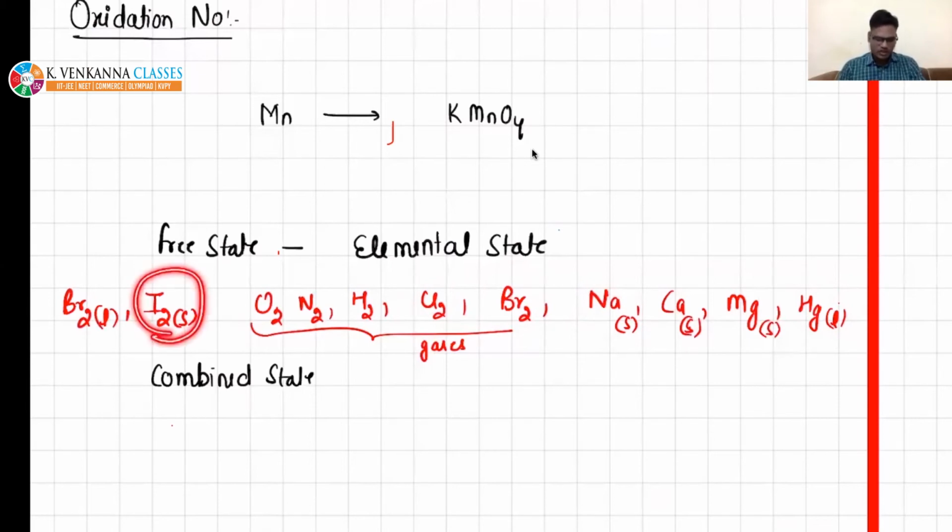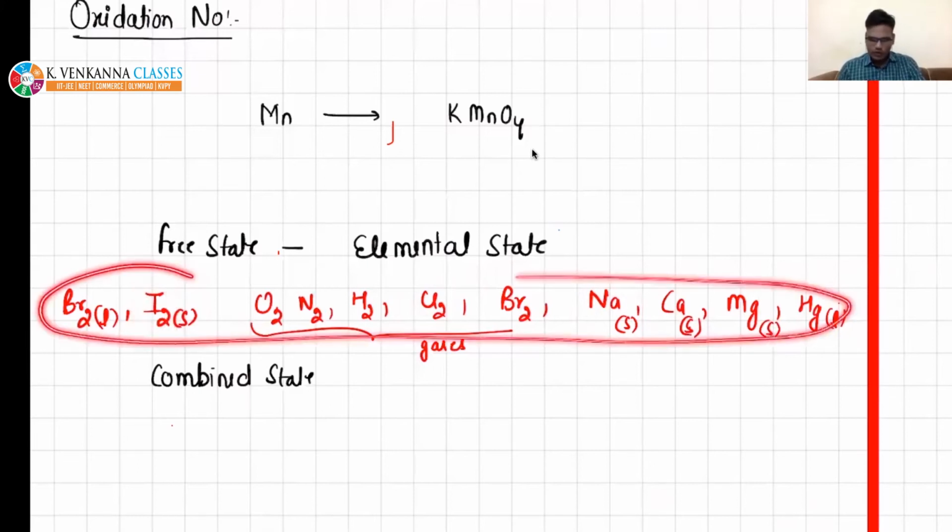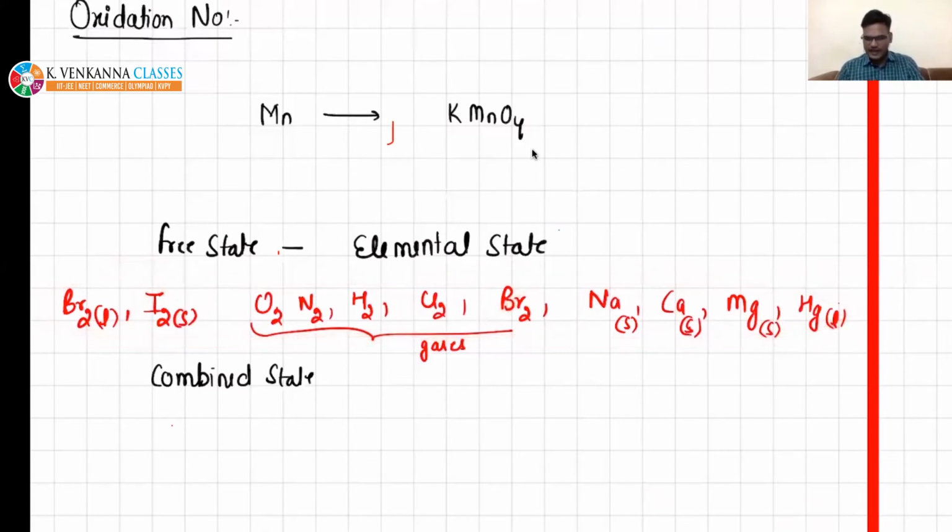Iodine exists as a solid, but it is present in molecular form. So these are all homoatomic. In these, no other element is present. Aluminum, you can also write aluminum.